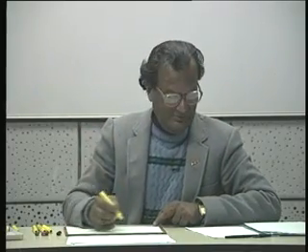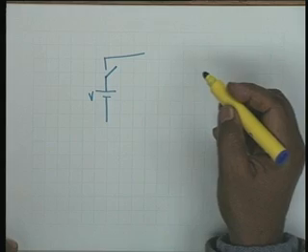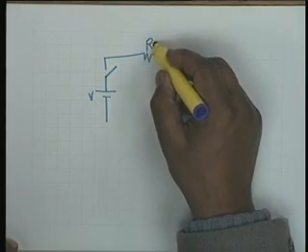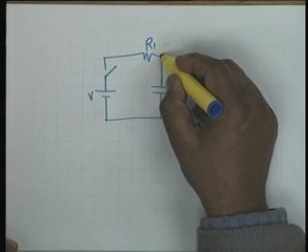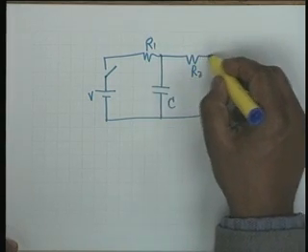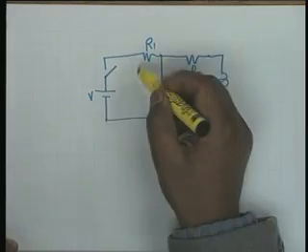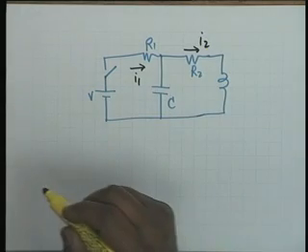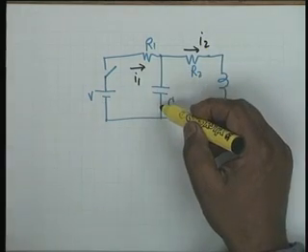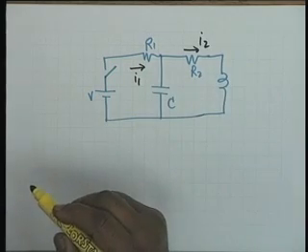We take a third example. In the third example, we have a capacitor as well as an inductor. We have a voltage source V, a resistance R1, a capacitor C, a resistance R2 and an inductor L. And the currents are identified, not loop currents but branch currents, let us say I1 and I2. Obviously, this current would be I1 minus I2, the current through the capacitor.